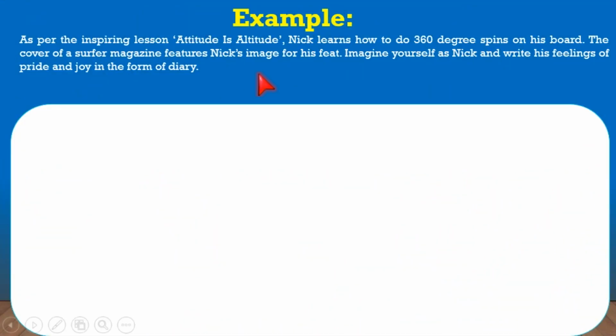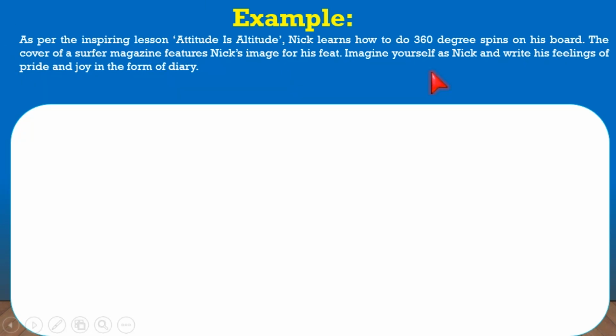Look at this example. As per the inspiring lesson, attitude is altitude, Nick learns how to do a 360-degree spin on his board. The cover of a surfer magazine features Nick's image for his feat.